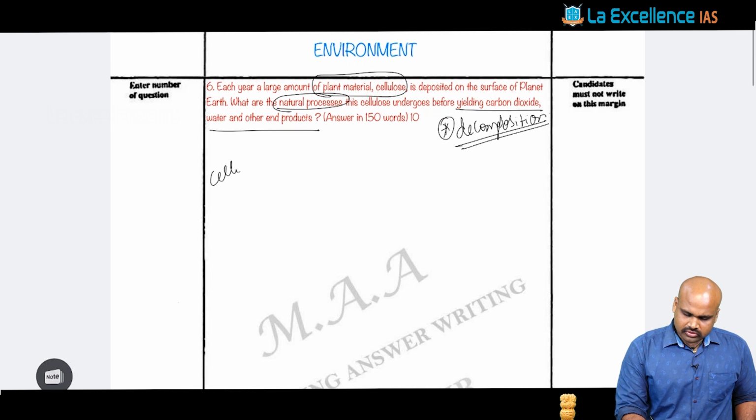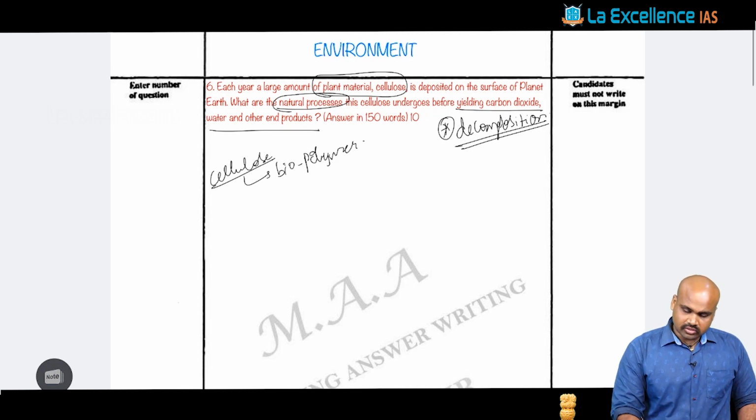Here we can simply introduce by writing that cellulose is a kind of biopolymer. Cellulose is fundamentally used in most of the polymer industry.